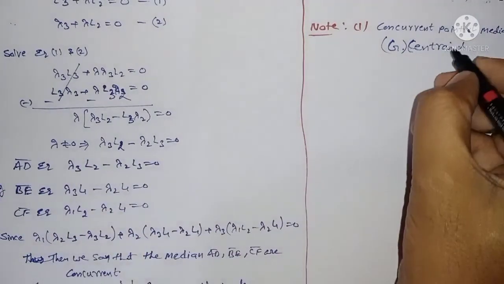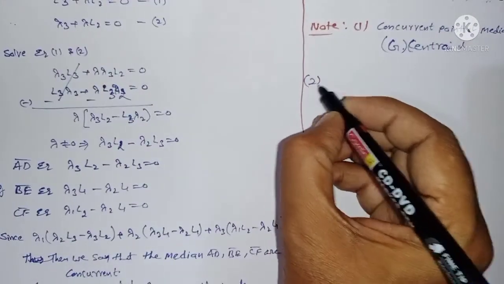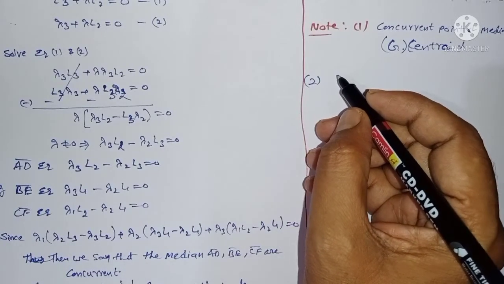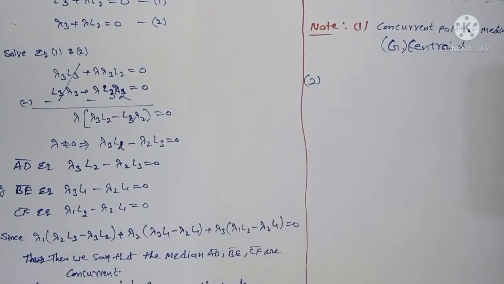Okay, it is only the centroid. Next, the second note I am saying is that the centroid always lies in the triangle only. If it is a right angle triangle, or acute angle, obtuse angle, any triangle, the centroid must be inside the triangle only. It is very important.